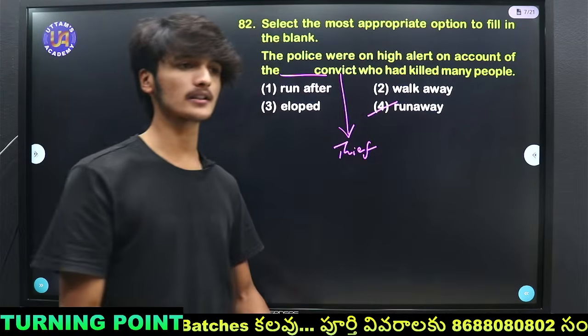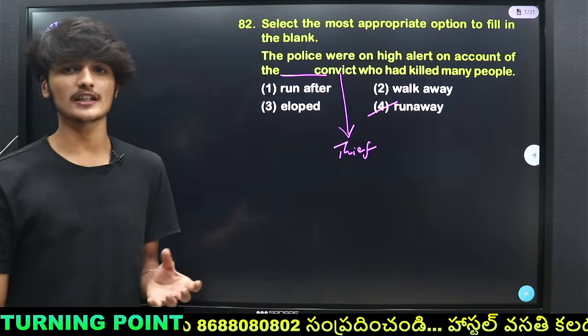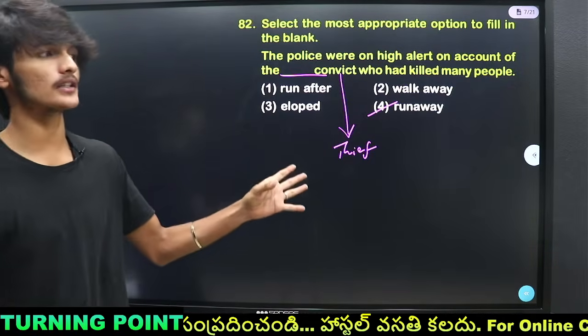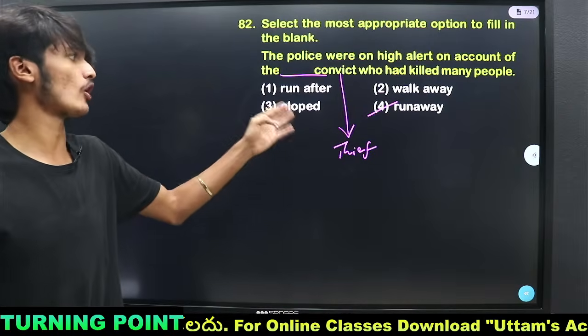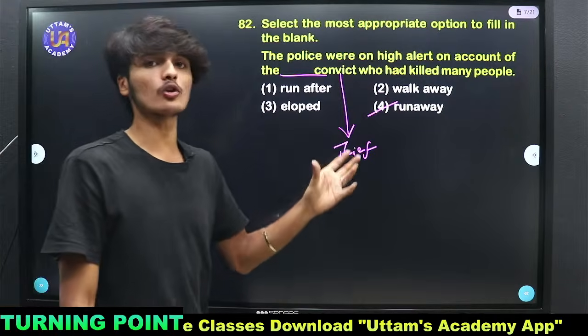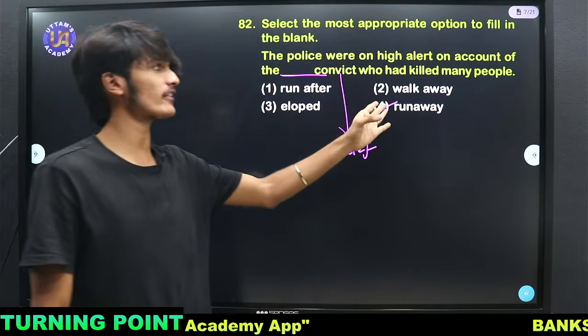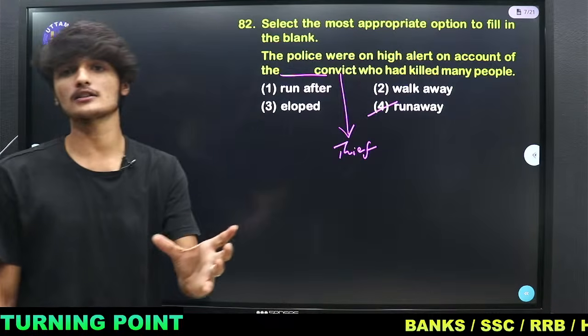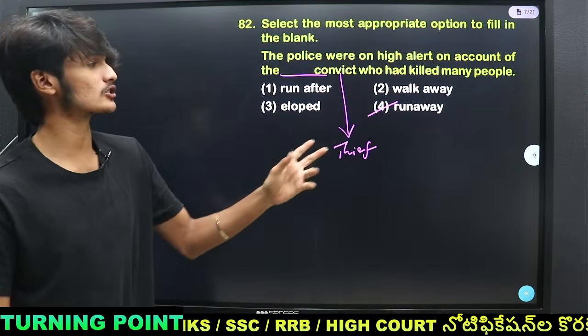Run away means getting out of custody. So escaping out of custody is called run away. If a prisoner escapes from prison, we call that run away, not eloped. Eloped means in Telugu we say lechipovodam. So eloped means lechipovodam, and run away means a person who has been in custody and has escaped. Then that particular sense is called run away.